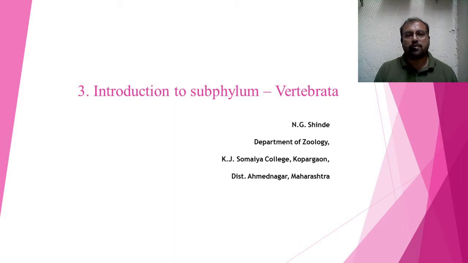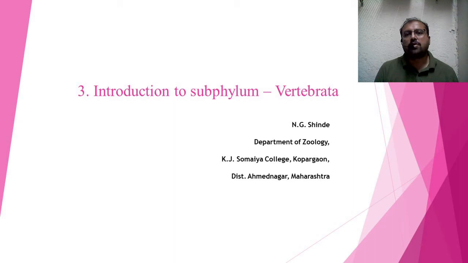Today we are going to discuss animal diversity paper third. In it, we are going to deal with the taxonomy of chordates. In phylum Chordata, we have studied there are two sections: one is Protochordata and the second is Vertebrata or Craniata.